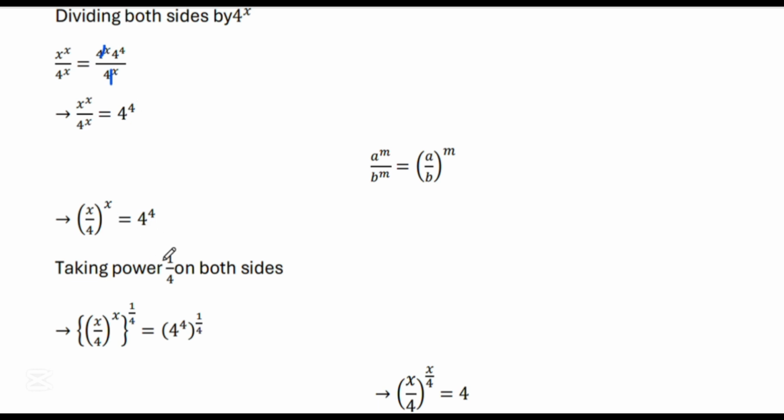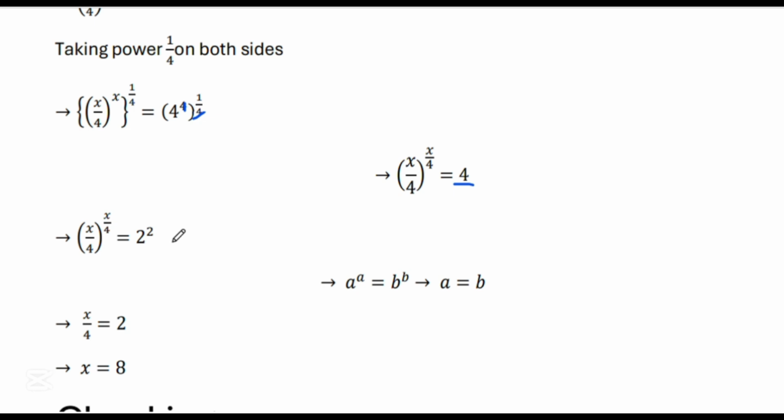Here we can take the power of 1 upon 4 on both sides. By taking this, this becomes x upon 4 whole to the power x whole to the power 1 upon 4, that will be equal to 4 to the power 4 whole to the power 1 upon 4. That 1 upon 4 and that 4 will cancel each other. So this becomes x upon 4 whole to the power x upon 4, that will be equal to 4. Again 4 can be written in the form of 2 squared. So this becomes x upon 4 whole to the power x upon 4 is equal to 2 squared.